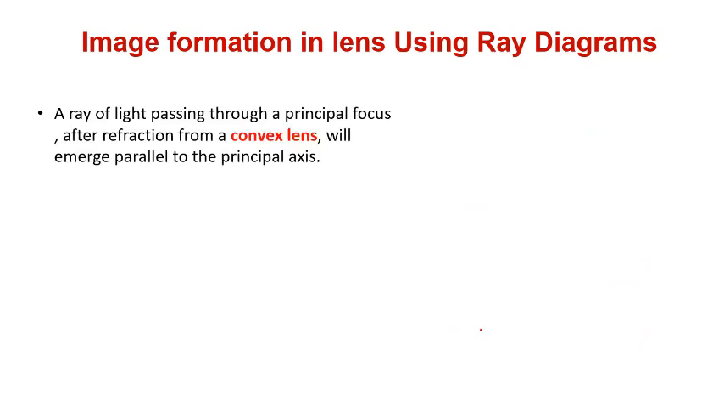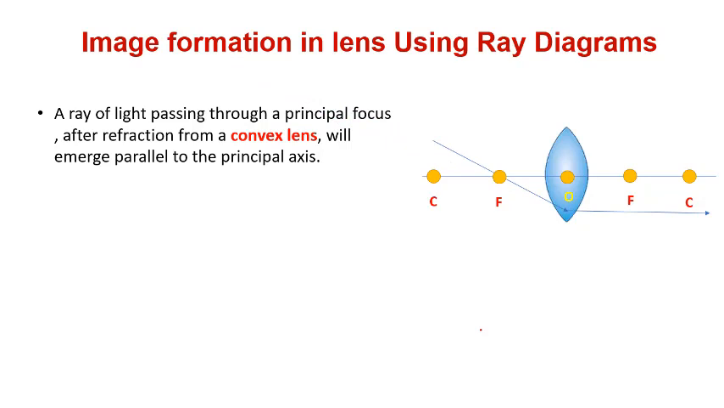Next, a ray of light passing through the principal focus, after refraction from a convex lens, will emerge parallel to the principal axis. Let us see what it will do. It has gone through the focus and it will go parallel to the principal axis.